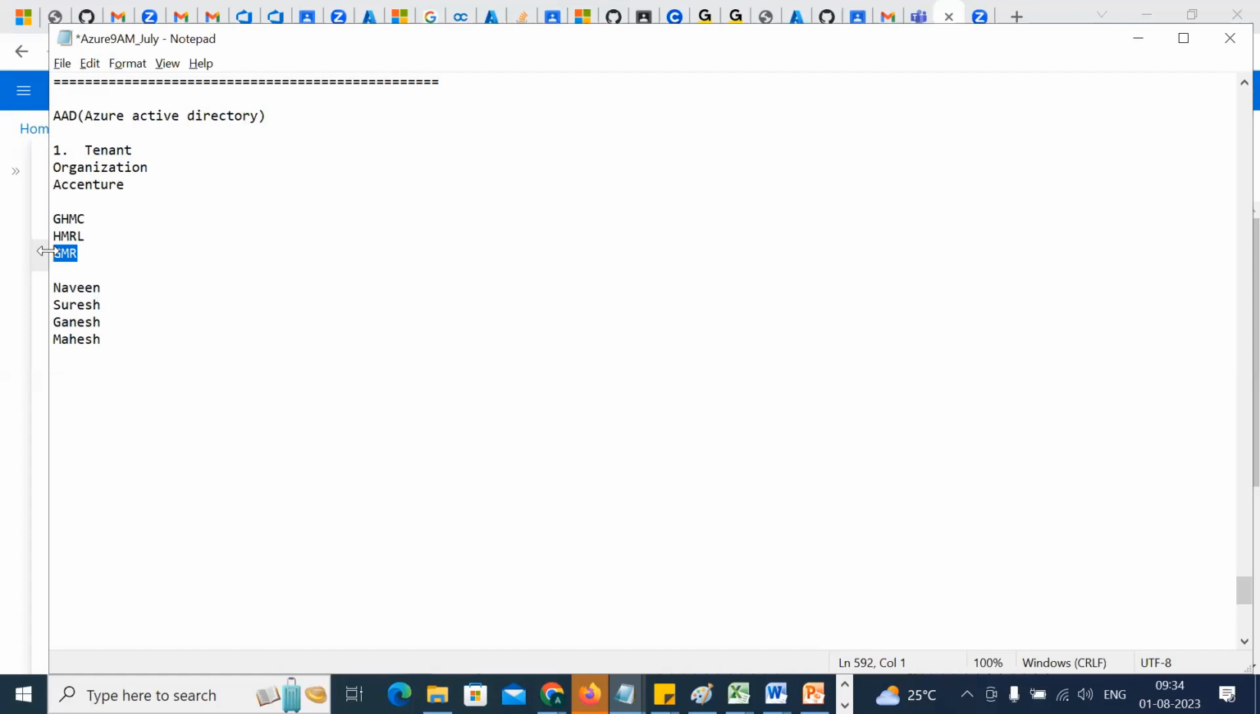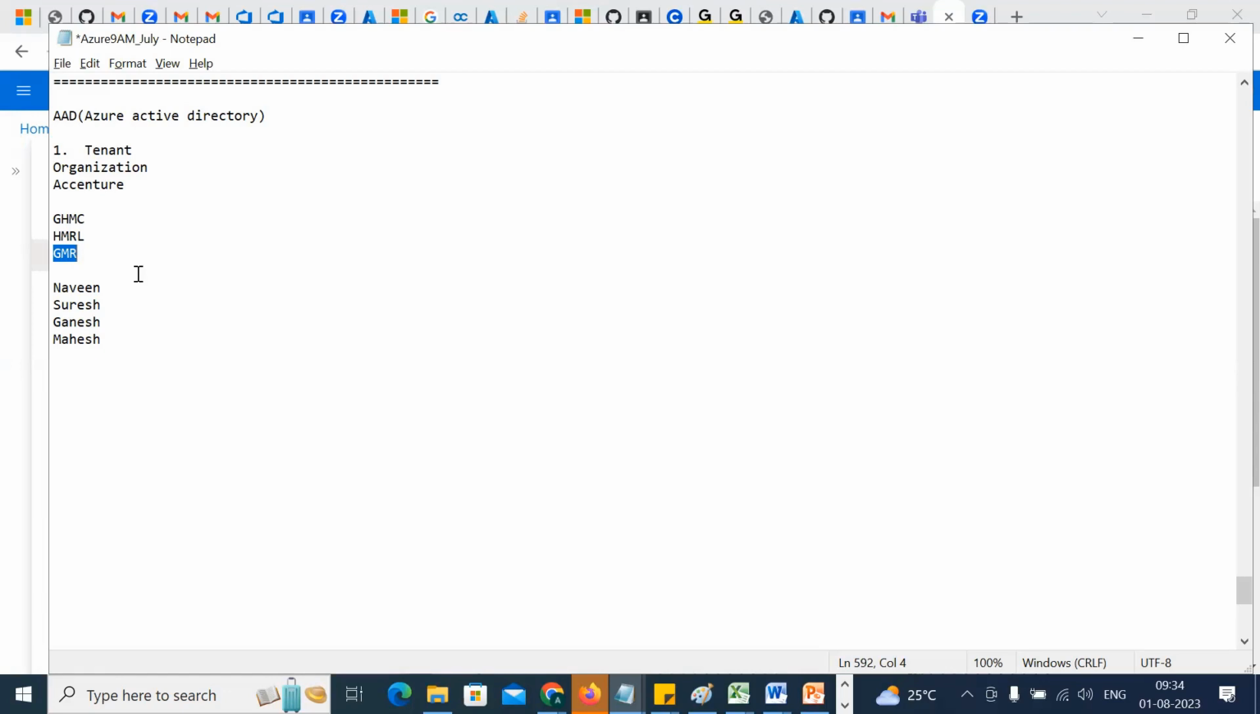Let's say I will be creating one tenant called GHMC. When that GHMC project comes, I'll share that GHMC tenant and assign Naveen, Suresh, Ganesh, and Mahesh to the GHMC project. Whenever the GHMC project is over, I'll move them to the HMRL project. Whenever the HMRL is over, you move them to the GMR project. So this is how you have to understand tenants. Tenant means organization. Got the point? Let's go ahead and try to understand how to create the organization.